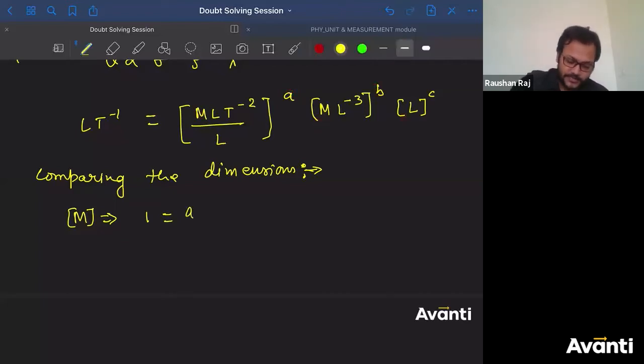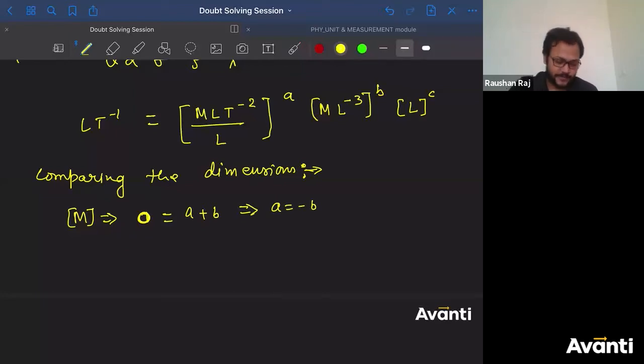It should be 0, sorry, my bad. On the left hand side there is no dimension of M, so a plus b will be equal to 0. So a will be equal to minus b.